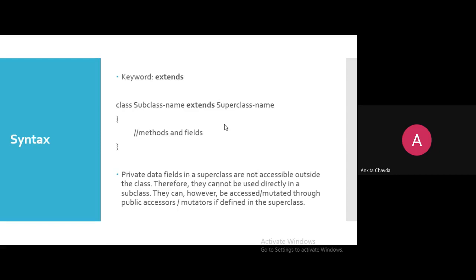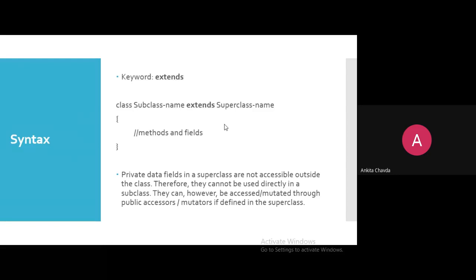If I am having one variable, private integer a, I cannot directly access the value of a, which is not allowed. But indirectly, how can I access it? Via getter and setter methods. If you remember in C++ also, get a and set a. If the superclass has provided such two methods, then you can access the variable a.